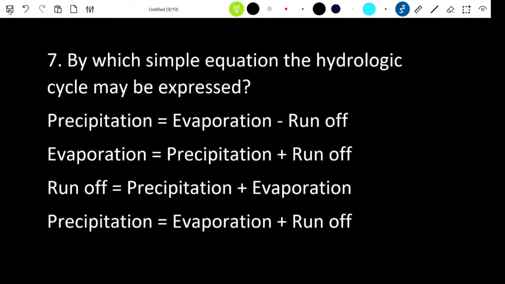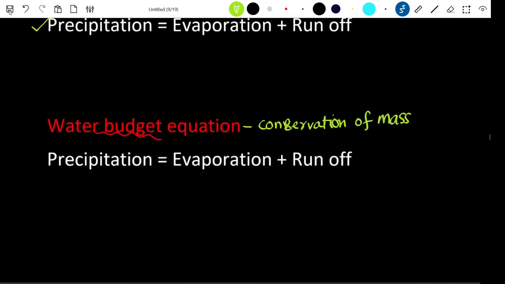Next, the hydrologic cycle is expressed as which simple equation? The hydrologic cycle is actually based on the water budget equation, which deals with the conservation of mass. That is, the whole precipitation falling on the earth's surface is conserved. So it is given by: the whole precipitation will be equal to the evaporation plus runoff. So it deals with the conservation of mass.